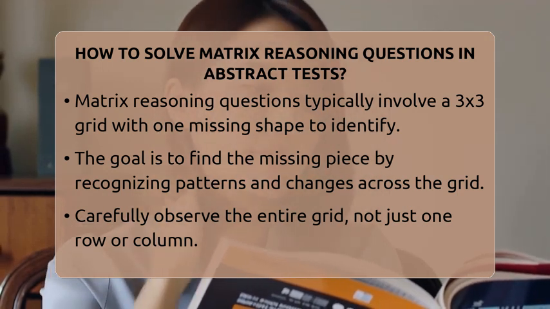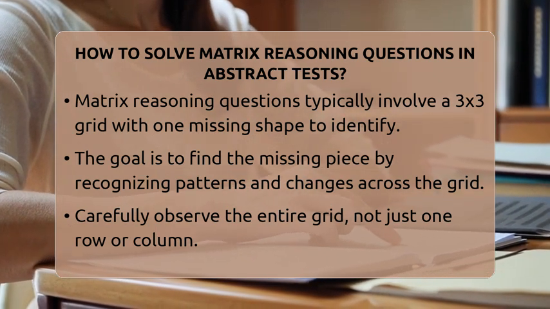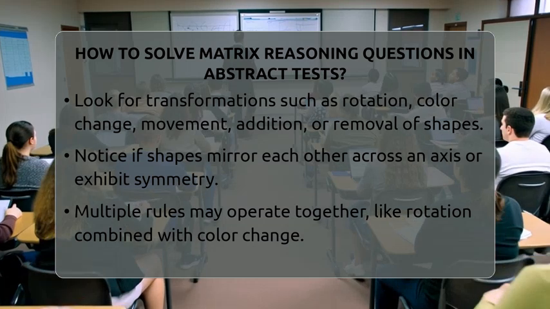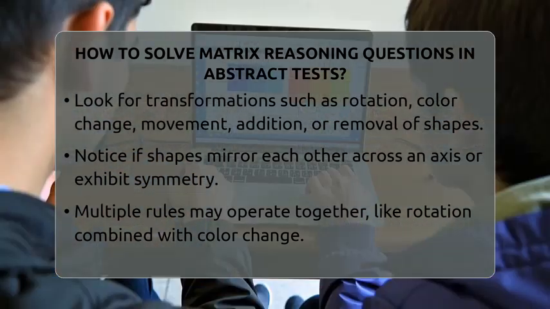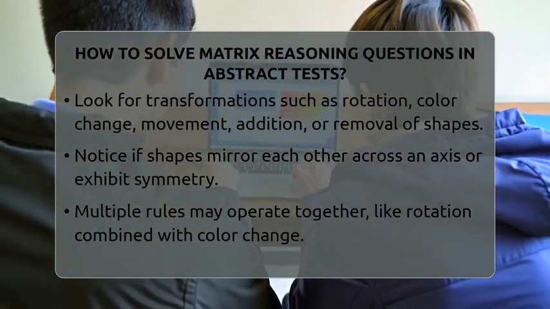First, take a good look at the entire grid. Don't just focus on one row or column. Notice how each shape might rotate, change color, or move position. For example, shapes might rotate clockwise or counterclockwise as you go across the row, or maybe the color shifts from black to white in a sequence.